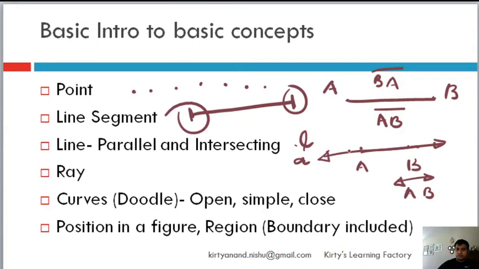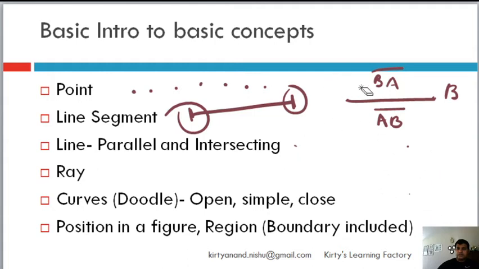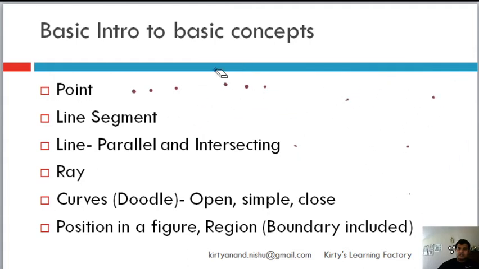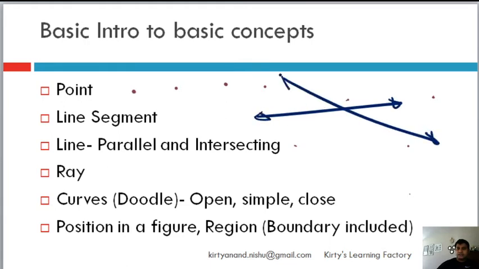Now there are two types of lines: parallel lines and intersecting lines. What are parallel and what are intersecting? Intersecting lines, as the name suggests, are two lines that intersect with each other, and two lines can only intersect at one point.